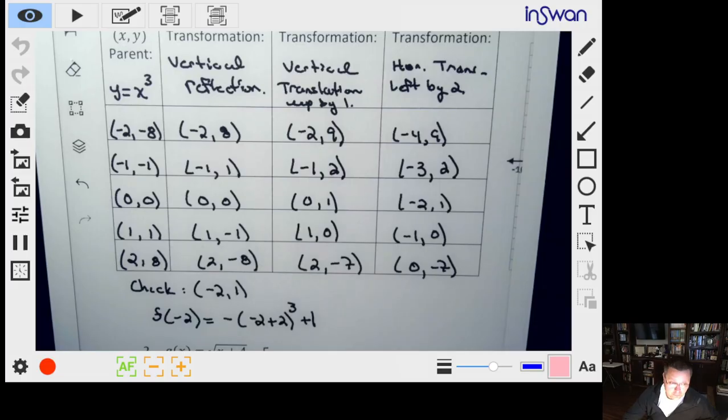Oh, this is going to be easy. So again, now let's put an equal sign here. -2 plus 2 is 0. 0 cubed is, well, 0.